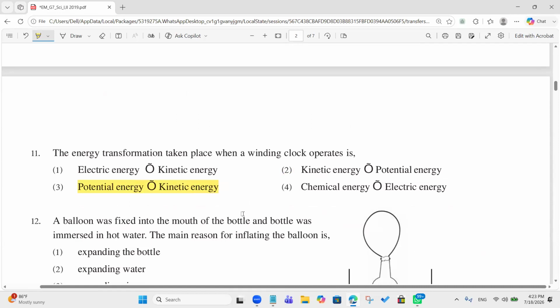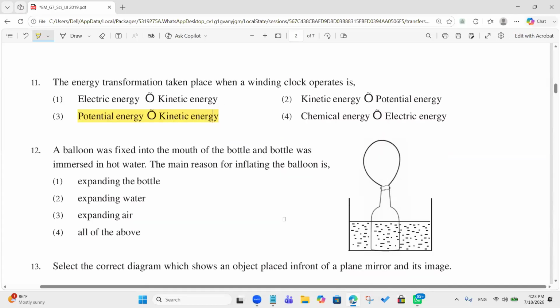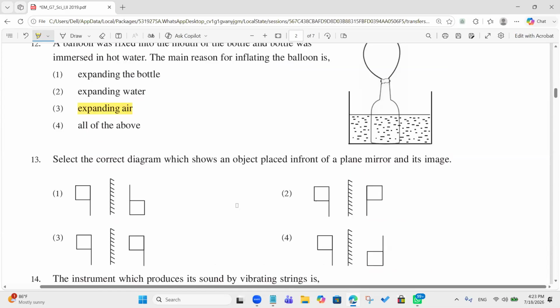Okay. A balloon was fixed into the mouth of a bottle, and the bottle was immersed in hot water. The main reason for inflating the balloon is expanding air. Right, good.